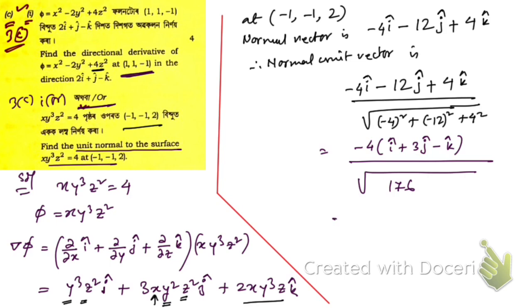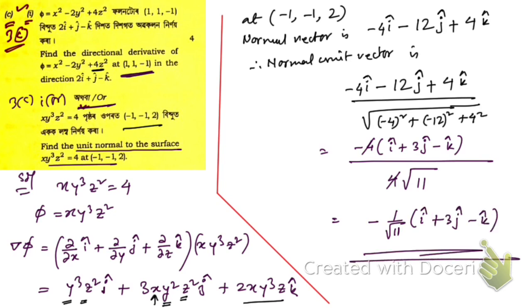And it can be written as 16 into 11, and square root of 16 is 4, so we can write this as 4 into root over 11. So 4 gone, so we end up getting minus 1 by root 11 into i cap plus 3 j cap minus k cap. This is the answer, right?